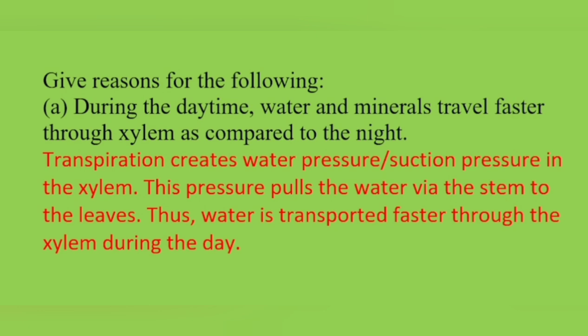Give reasons for the following. During the daytime, water and minerals travel faster through xylem as compared to the night. We know that xylem is a conducting tissue responsible for conduction of water and minerals. But during daytime, this transport is faster because there is a process happening that's called transpiration. The transpiration creates water pressure or suction pressure in the xylem. This pressure pulls the water via the xylem to the leaves. Thus, water is transported faster through the xylem during the day.